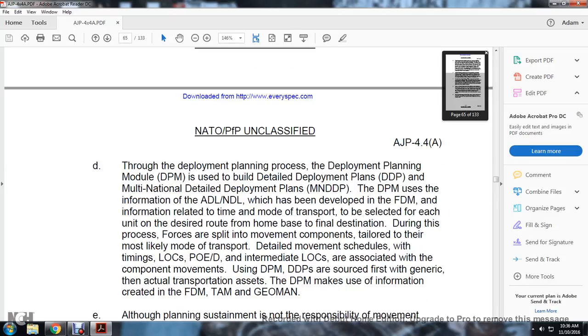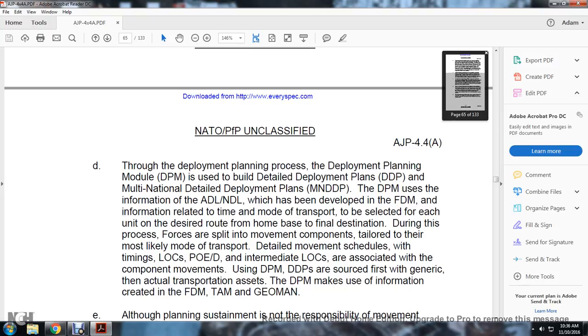Through the deployment planning process, the deployment planning module is used to build the detailed deployment plans and multiple national detailed deployment plans. The deployment planning module uses the information of the Allied disposition list and the national disposition list, which is developed in the force deployment module, and the information related to the time and the mode of transportation to be selected for each of the units on the desired route from the home base to the final destination.